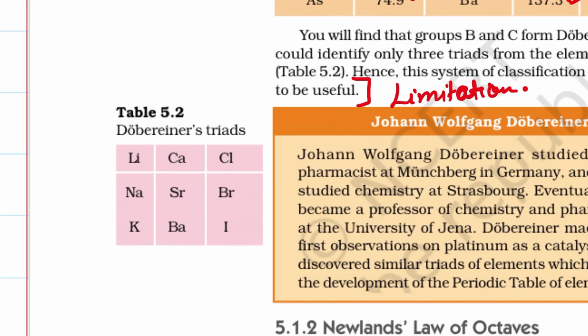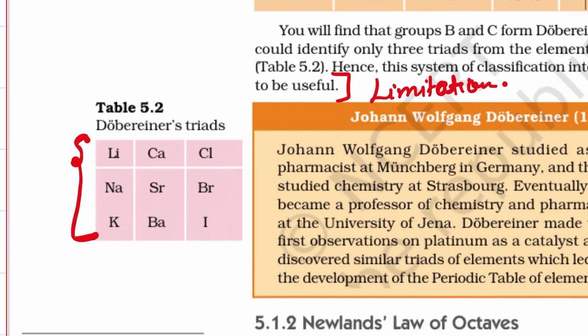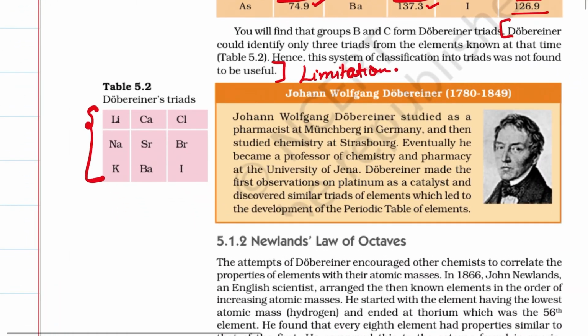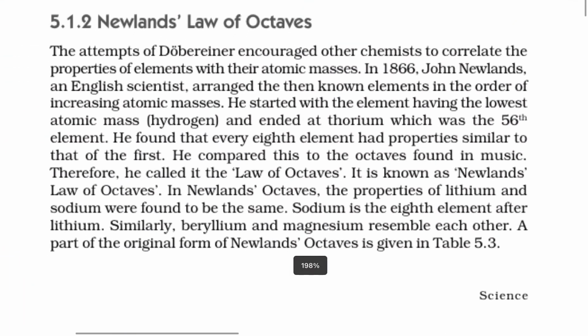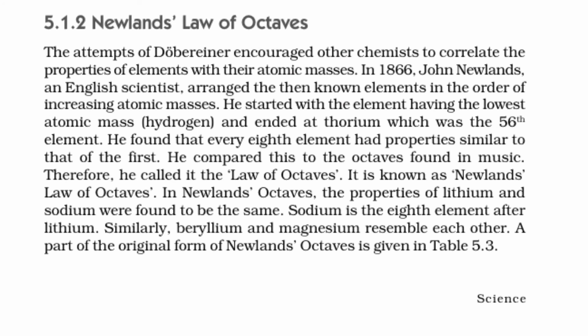Here are the three Dobereiner's triads given to us, where you have lithium, sodium, potassium; calcium, strontium, barium; and chlorine, bromine and iodine. But he couldn't find anything more than this due to the limitations he faced while classifying them further. Now let us see the contribution of one more scientist, called Newlands' law of octaves.